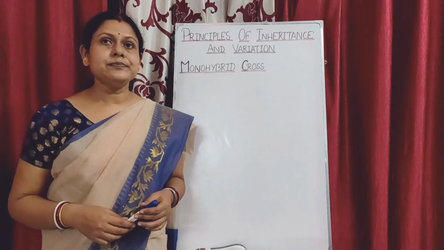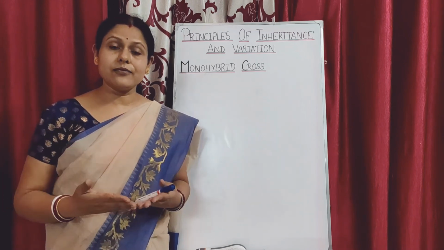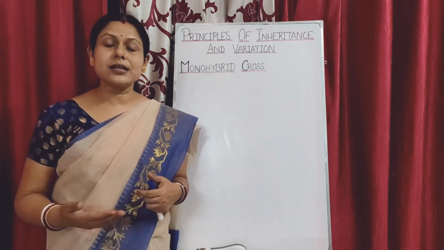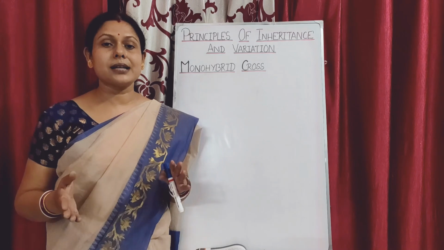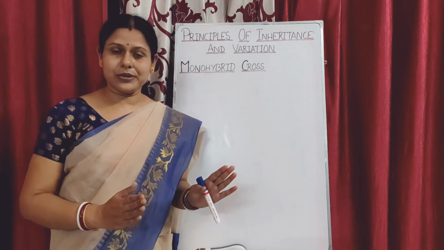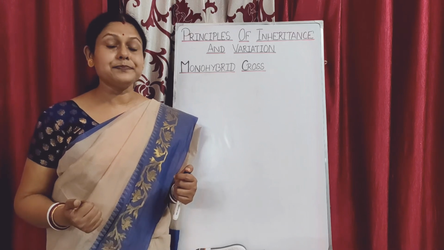Okay, so this was fine. But after the F1 generation was again crossed, the result obtained was that phenotypically the organisms had 75% tall plants and 25% dwarf plants, isn't it?